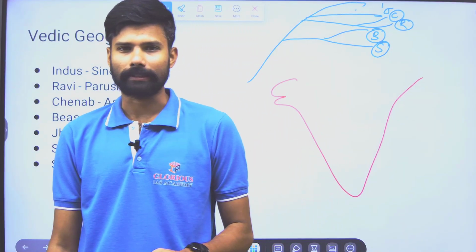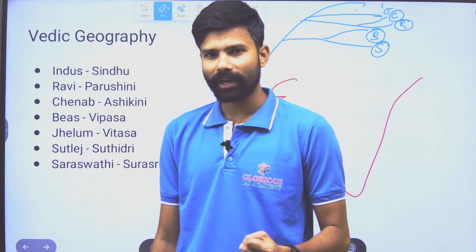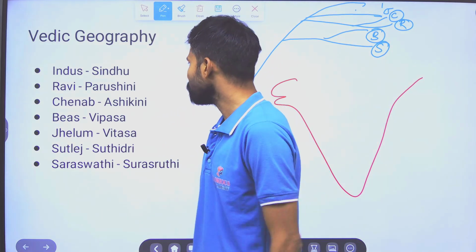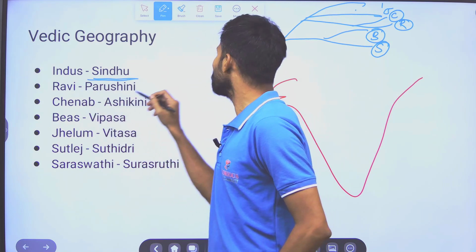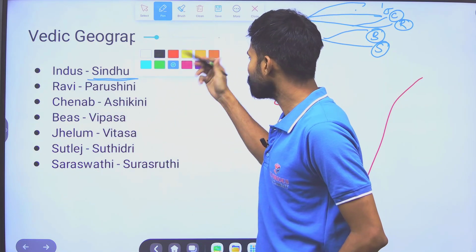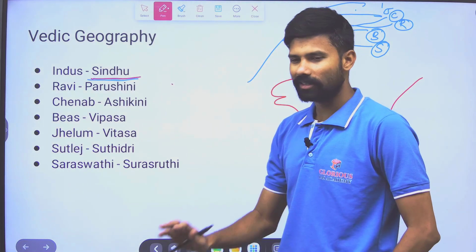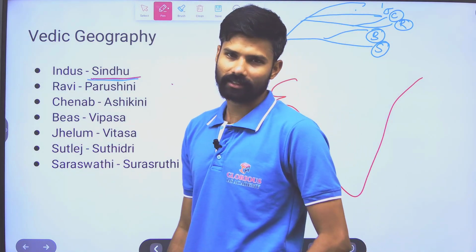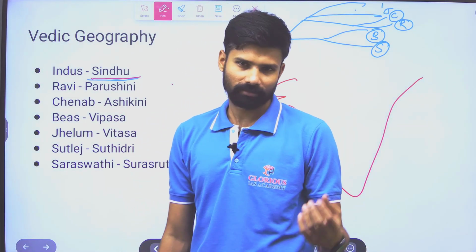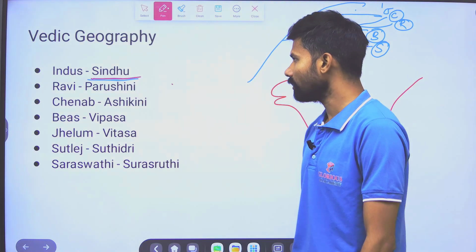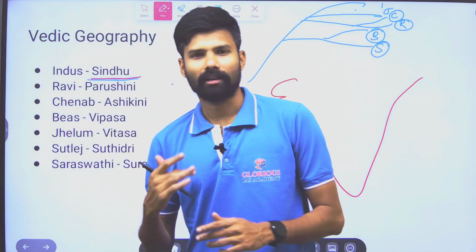ask the modern terminology, they ask the old terminologies. So what are those old terminologies we have? In the old terminologies, Indus is called Sindhu. We already discussed Indus Valley Civilization or Sindhu Valley Civilization. So this is a very easy one. Sindhu is easy, and you frequently hear this. And there was the Punjab state and the Sindhu state we had earlier. So Sindhu is very prominent, you will remember it.